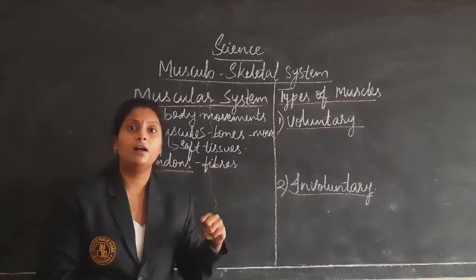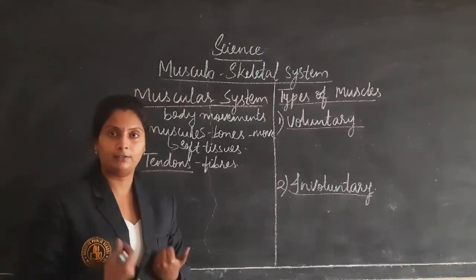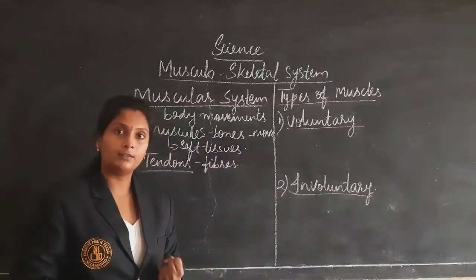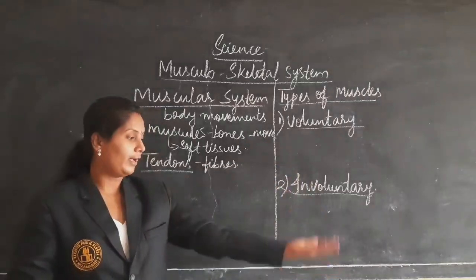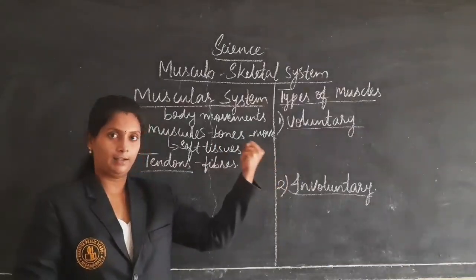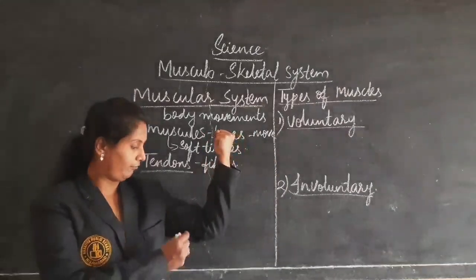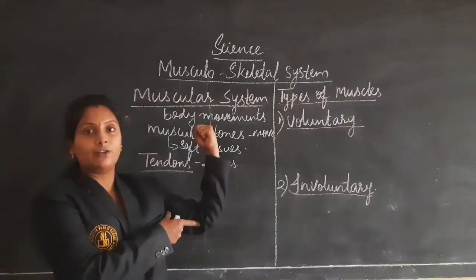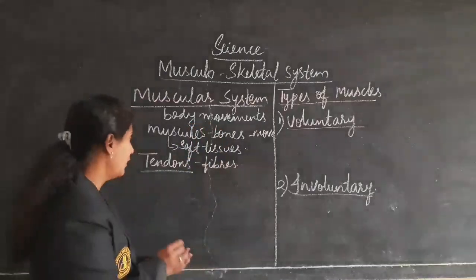If you observe the persons who go to the gym, their body is full of muscles. To build their muscles, they go to the gym. So when I hold my arm very tightly, the upper arm region will be bulging.